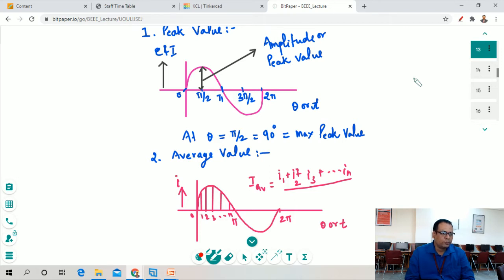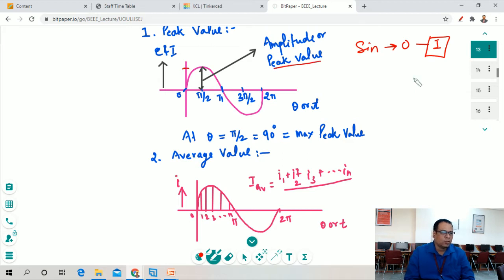It gives the maximum value at angle pi by 2. The sine signal varies from 0 to 1, so the maximum amplitude for a sine signal is 1. This amplitude is called the peak value.